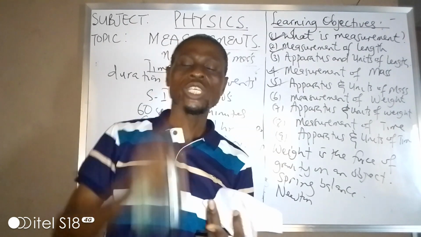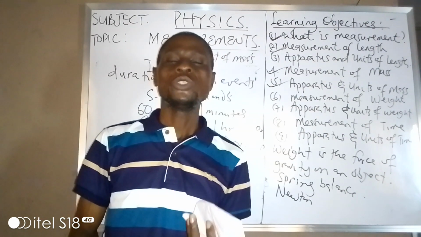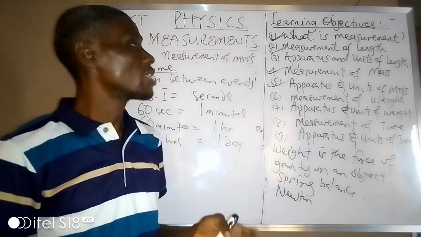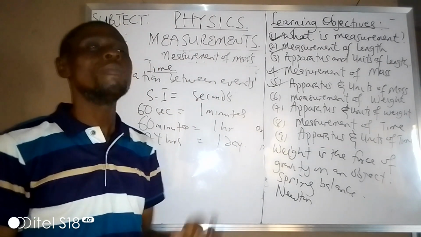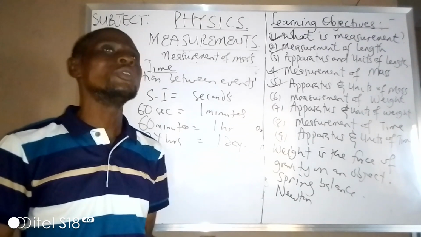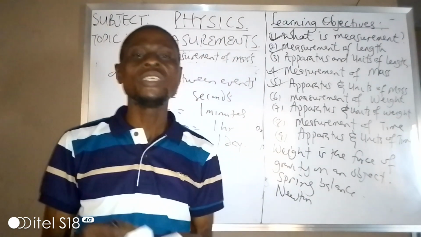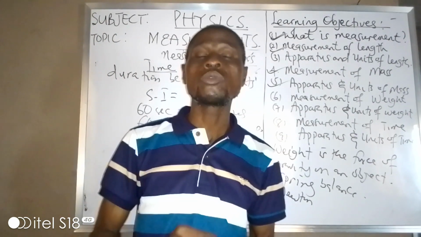Mass is in kilogram, length is in meter. These are some of the things we are talking about. So measurement has to do with wanting to know the size, the quantity, and the quality of an object. That's when we talk about measurement.